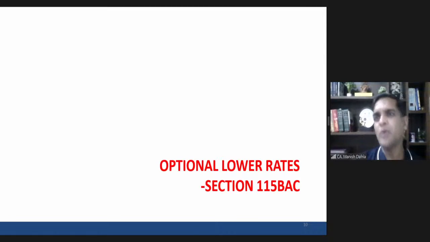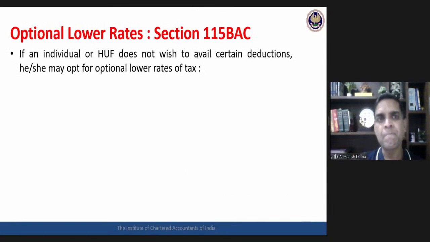For individuals, it is now being made effective from AY 21-22. So your assessment year would be the first year where individuals would be looking at this particular provision, section 115BAC, optional lower rate. The idea is this: it is applicable for individuals as well as HUF. If an individual or HUF does not wish to avail certain deductions, then they may go for the optional lower rate of tax.